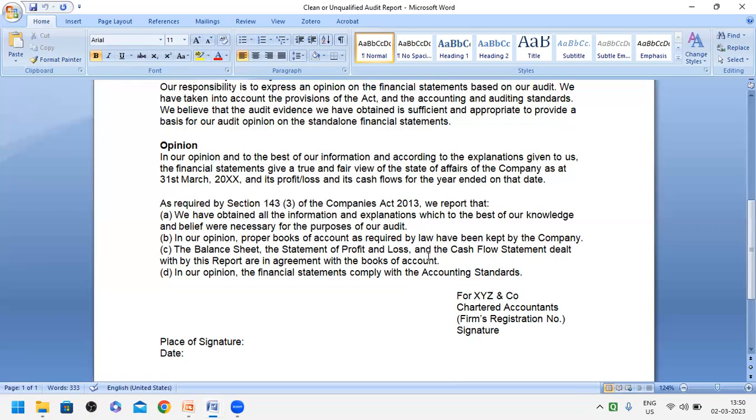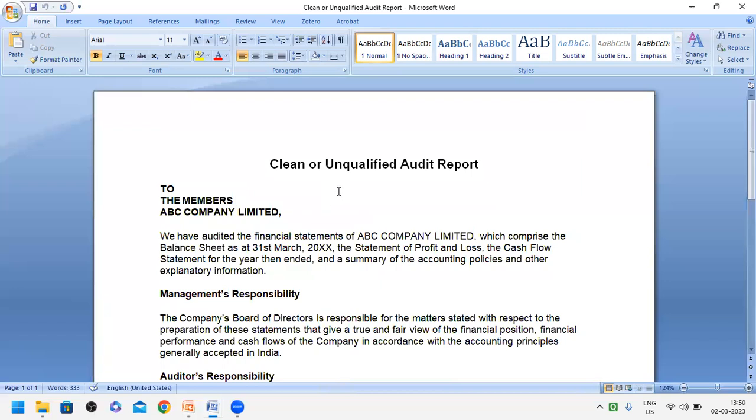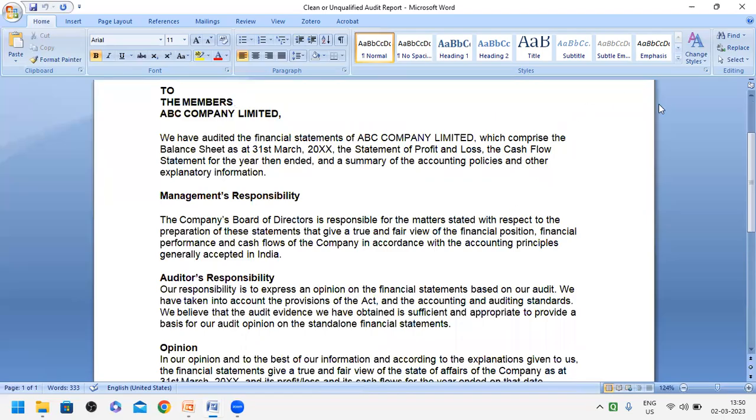Whoever has prepared this audit report has to sign here, along with the place of signature, where he has signed, so that the name appears here, and the date. All these are very much required to write the answer for a clean or unqualified audit report. So these are the important points here.